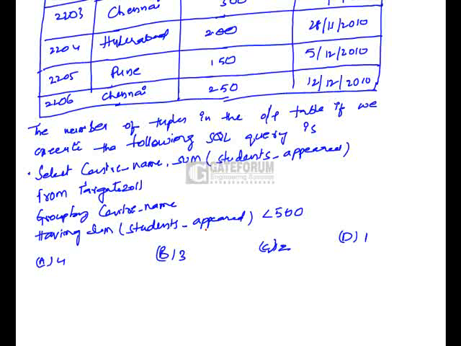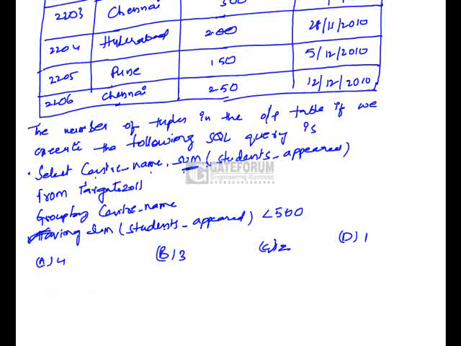The table is arranged in the form of groups, and the aggregate function sum will be performed on the groups on the attribute students appeared. The having clause is used to filter the groups, and we are selecting only center name and sum.